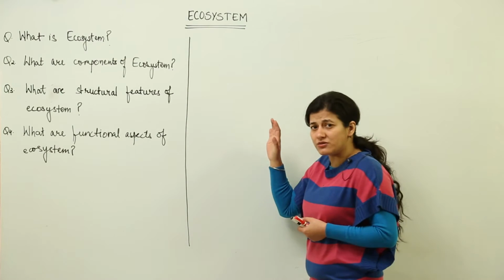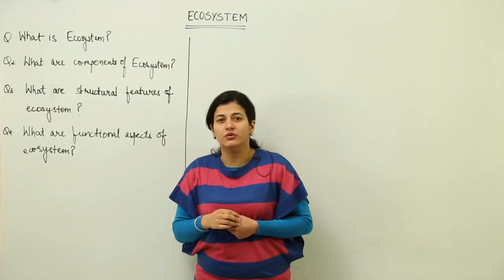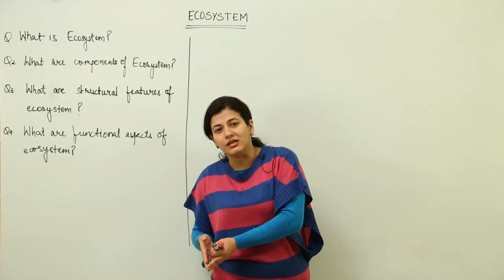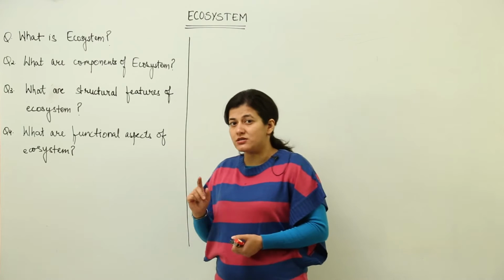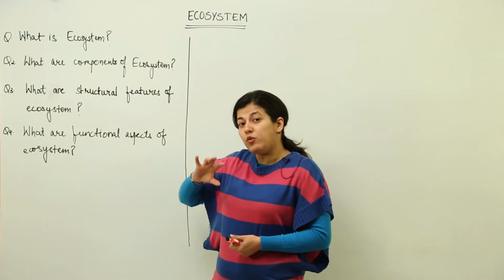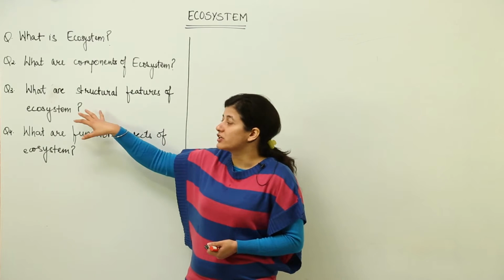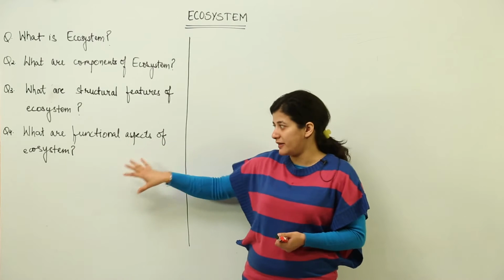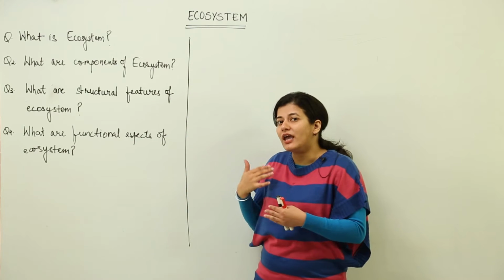Who gave the term ecosystem? You must be aware, even if you're not. Sir Arthur Tansley was the one who gave the term ecosystem, saying that if you have to study ecology, start studying ecosystem and its components, and half of your study would be done. Now what are the components of an ecosystem that we have to study? What are the structural features of ecosystem, and what are the functional aspects of ecosystem? These are the four things that we study when we are studying an ecosystem.